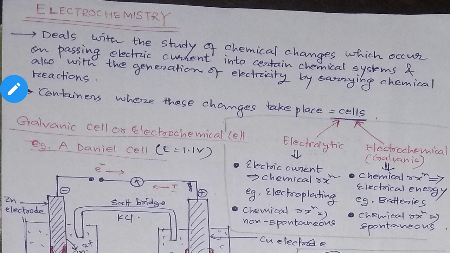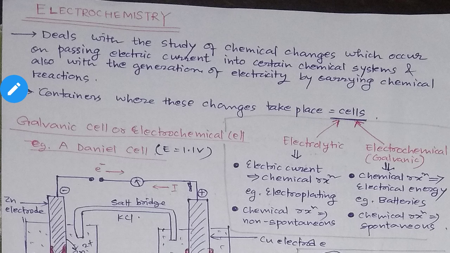Hello, students. So, here I am going to start this third chapter of yours. This is the chapter Electrochemistry from class 12, SEBA board. First of all, we will just see what is electrochemistry. Mainly, electrochemistry is a branch of chemistry that deals with the study of chemical changes.